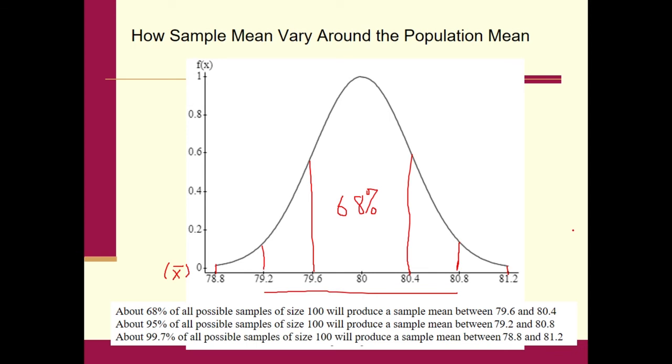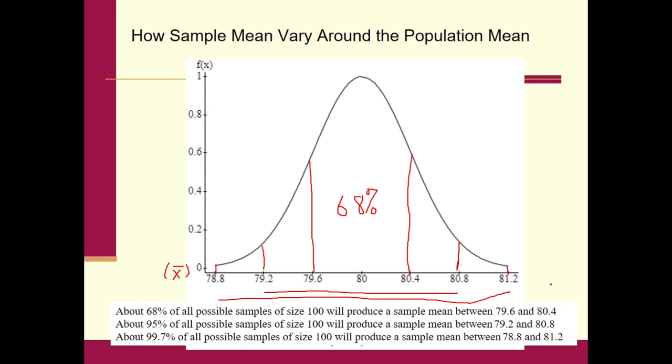And about 99.7% of all possible samples of size 100 would produce an x bar between those two values. Could we get an x bar outside of there? Yeah, but it's very unlikely. So this is powerful stuff. Even though we have maybe billions or trillions of x bars, we know that most of them are going to be contained in a very small area.